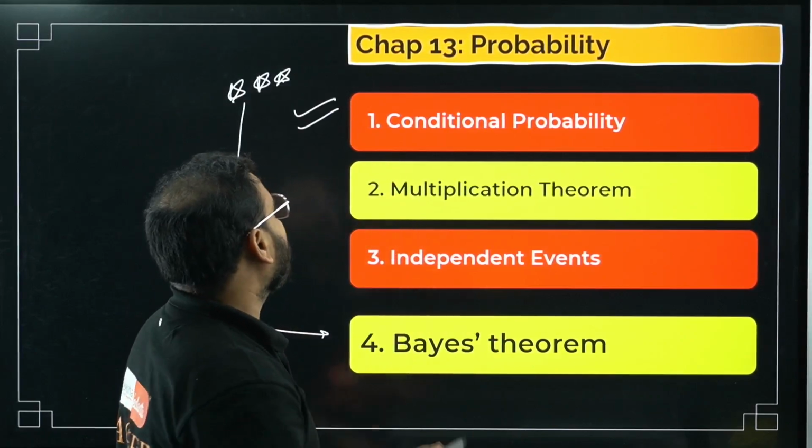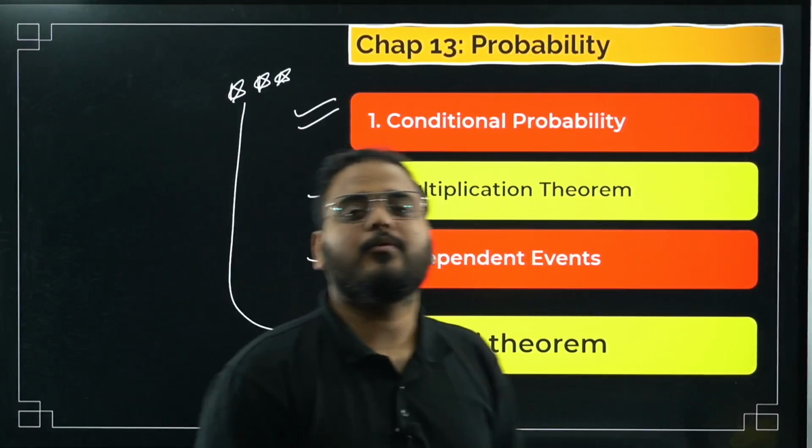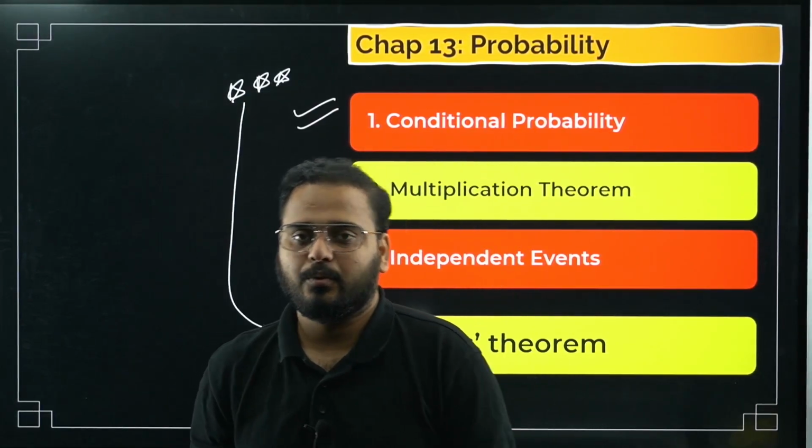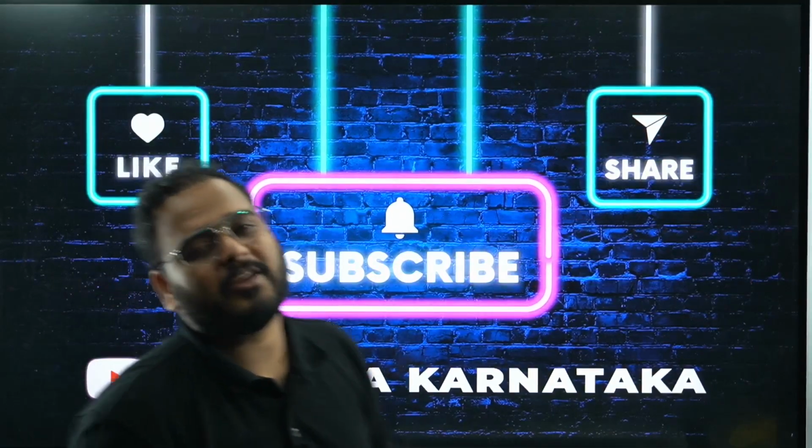Now, bacha, multiplication theorem is there, independent events are there. They're also very, very important topics. You have to again revise those topics as well. I hope this is clear. So this was it, bacha. The important topics coming in your preparatory.